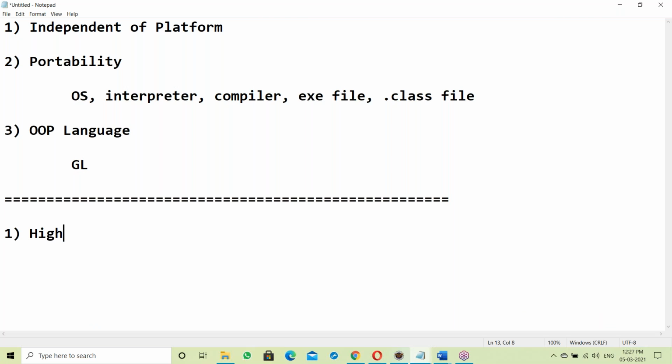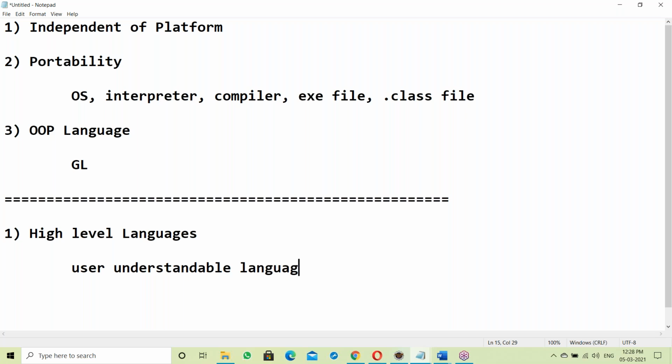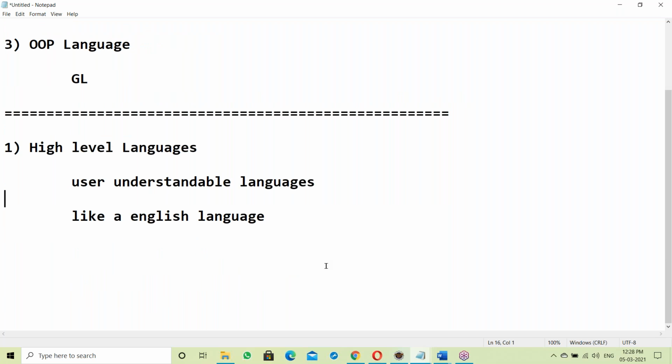These are user understandable languages, like English, very easy to understand.